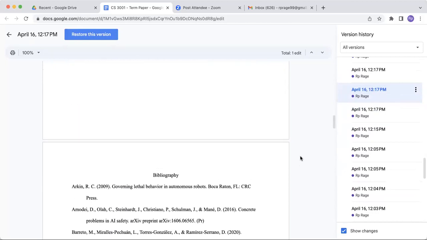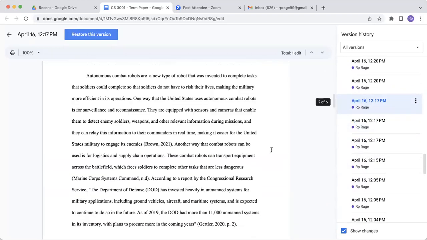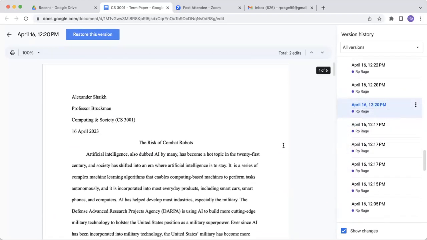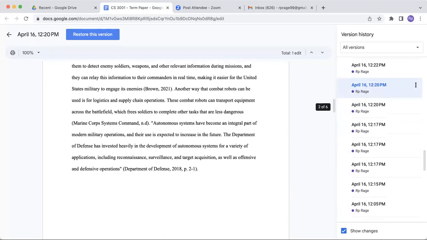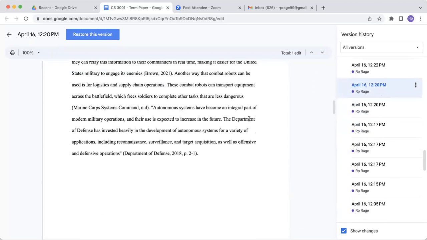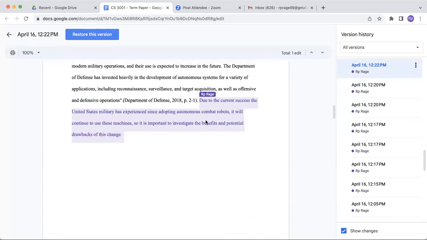Oh, yeah, also here's my bibliography. I did my research prior to writing this, so that would be easier. So this part right here, I didn't like this quote. So I decided to go with a different one, which is this one. See, I'm making normal changes to my paper, which is completely normal human behavior. And then due to the current success, so here's my conclusion sentence. So as you can see, it took a long time.